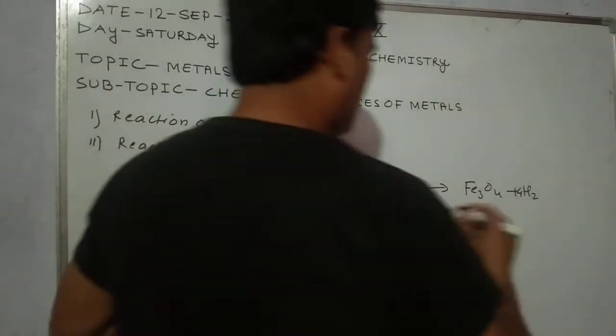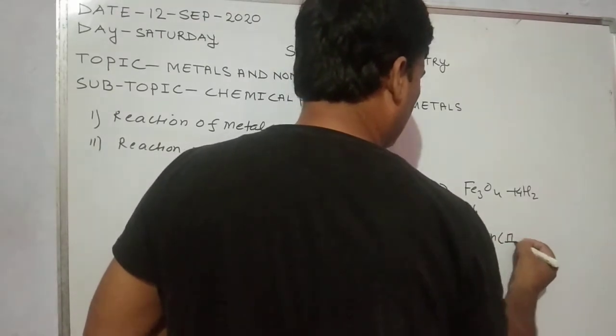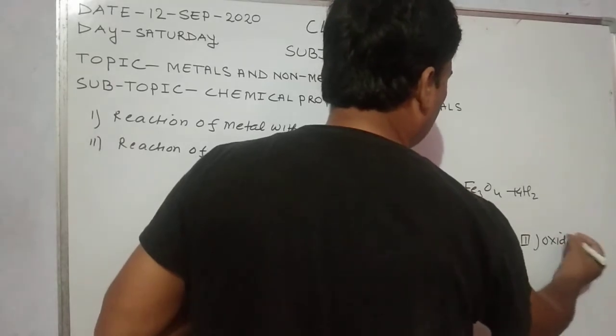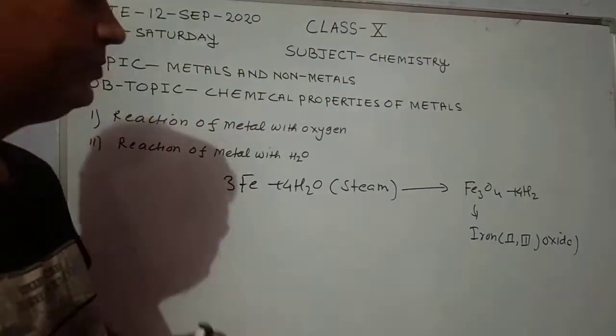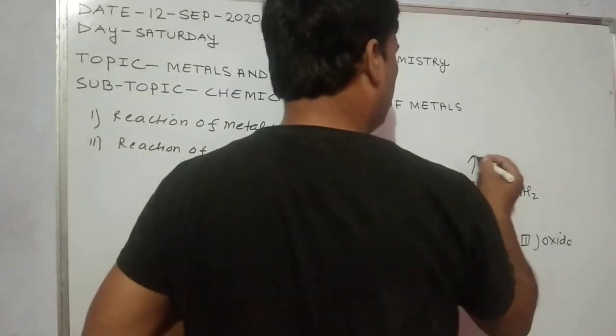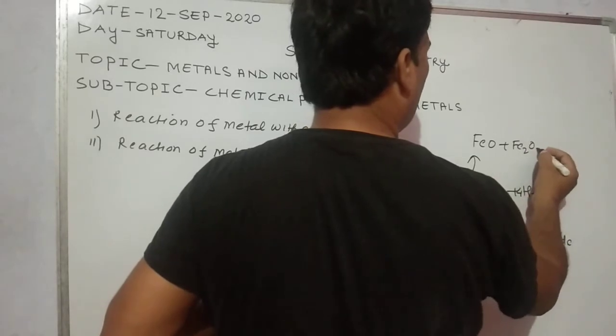This is known as iron(II,III) oxide, because it is a mixed oxide.